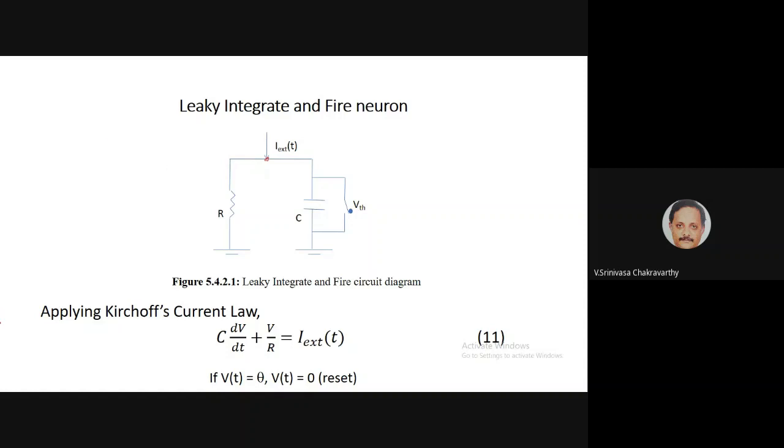For example, if we take the FitzHugh-Nagumo model with this kind of nullclines, this is W, this is voltage. Whenever the voltage crosses the threshold A, it goes up and then comes down, so it gets reset. That is given in a much simpler form here: whenever the voltage is equal to some threshold theta, the voltage is reset to 0. This is an auxiliary dynamic which you have to add to this simple linear equation 11.